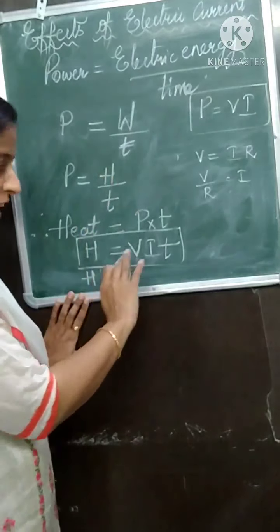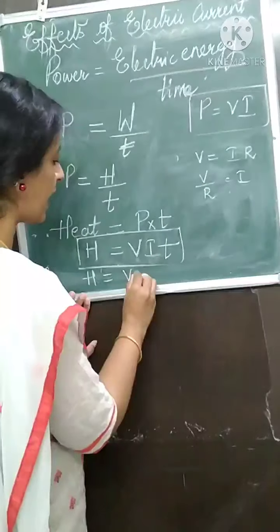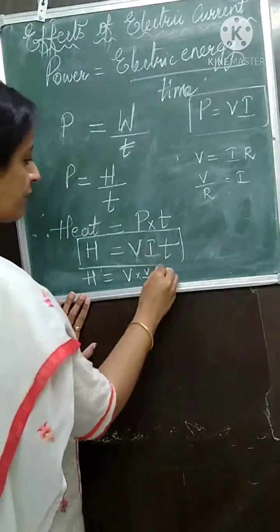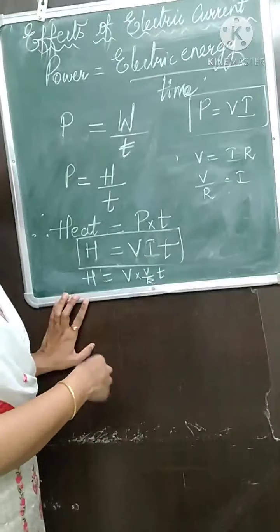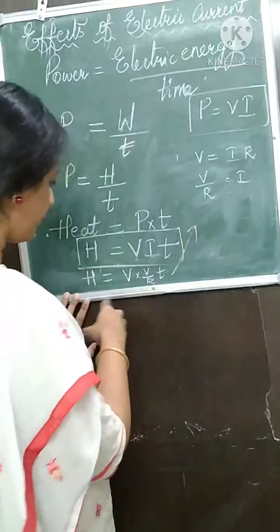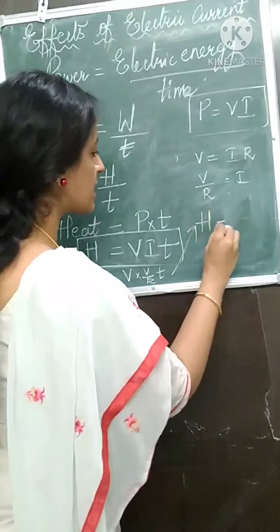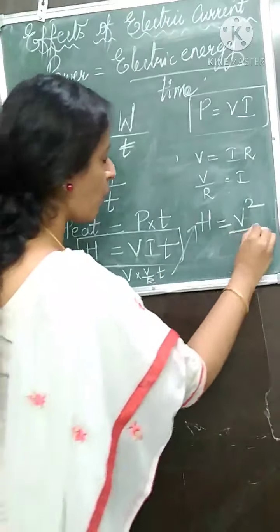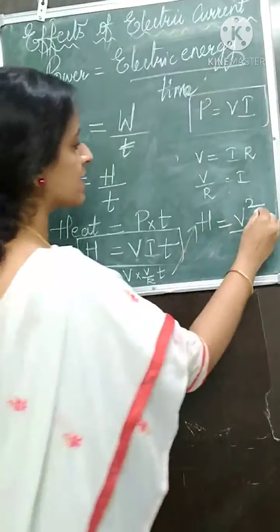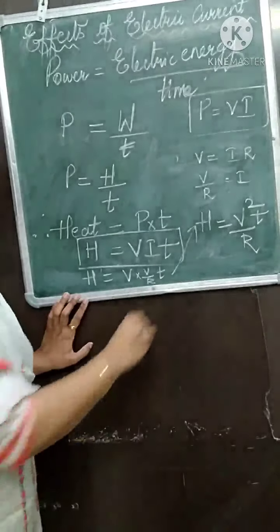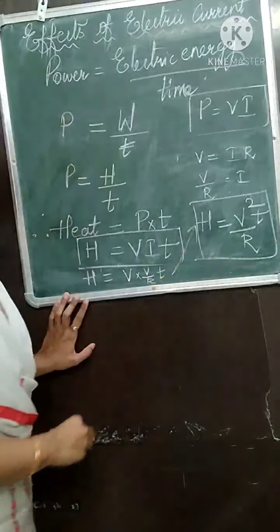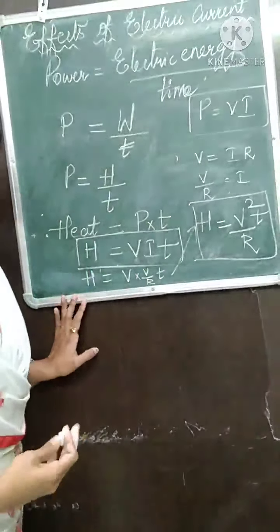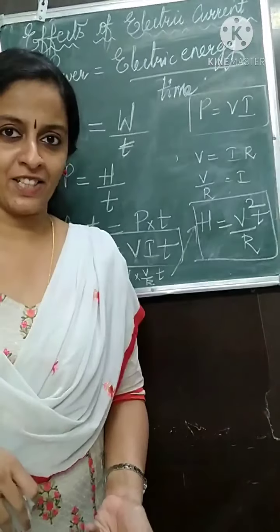Now V we will keep as it is. In place of I will write V upon R. V upon R. And here we have T. So what form I got now? Now the new form formula I got. H is equal to V into V is V square upon R, and T is there. V square upon R T. V square T upon R. Another form of heat.